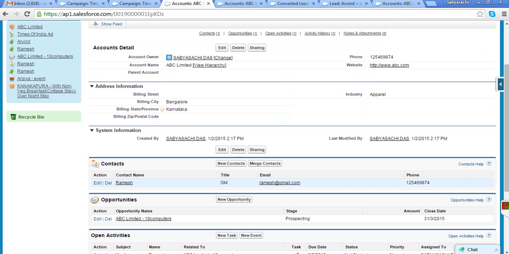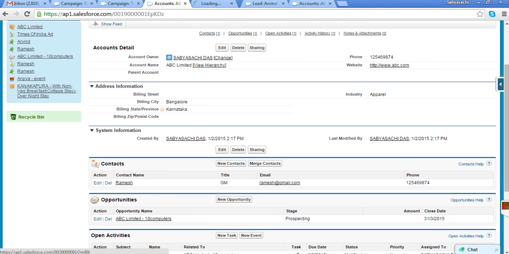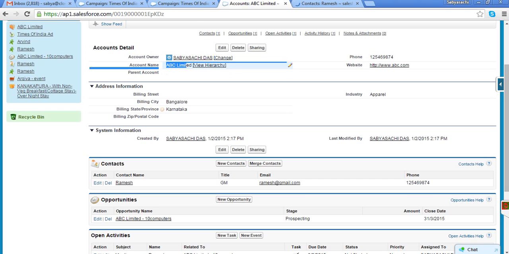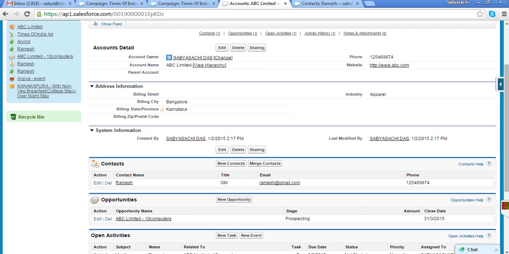Account is a very simple thing. Okay, now it has created one contact. So what is a contact? All the people who are associated with this account are my contacts. ABC Limited is the company, and Ramesh is my contact there. That is coming here. In this ABC Limited, I may have 1,000 employees, and if I know all 1,000 of them, I can create all 1,000 contacts here. So account is one standard object, and contact is another standard object.